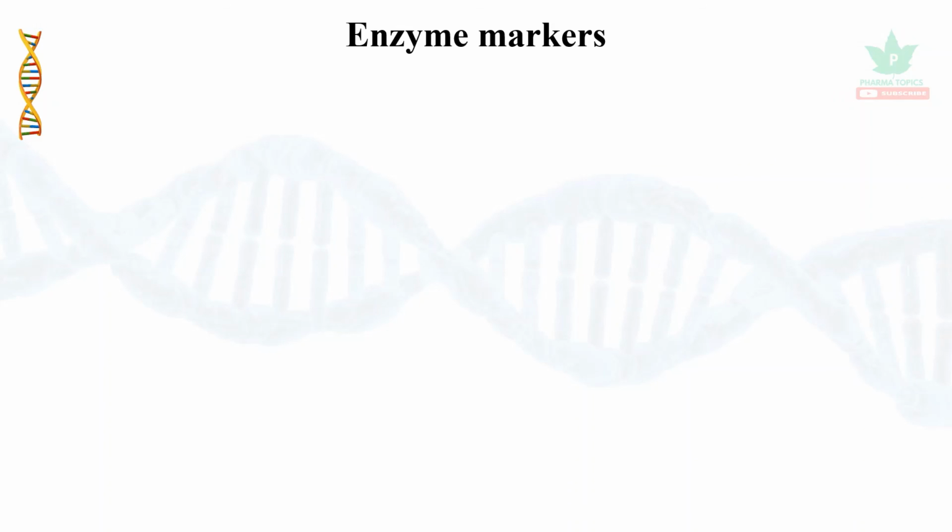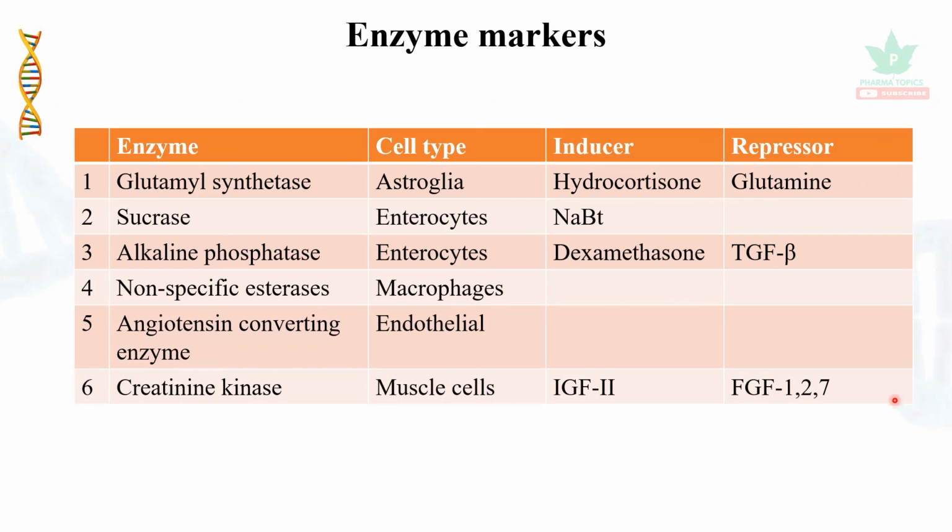Enzyme markers could be used for characterization. I have given some of the enzymes for the cell types and inducers and repressors. Glutamyl synthetase could be observed in astroglia cells. The inducer is hydrocortisone and glutamine. You can go through the other examples briefly.